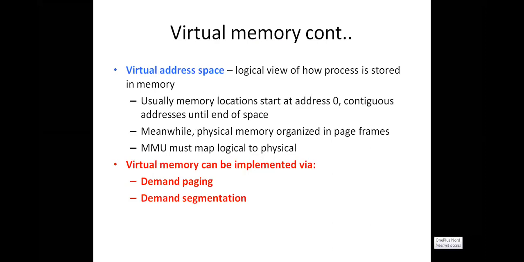And next, virtual address space. This topic we have already discussed: the memory locations start at the 0th location, with contiguous addresses until the end of the space. What is logical address space? It is your process, where the process is divided into pages. All the processes are divided into pages. That area is called logical address space. What is a physical address space? Physical address space means main memory, right? Then what is virtual address space? Virtual address space is nothing but a logical view of how a process is stored in the main memory.